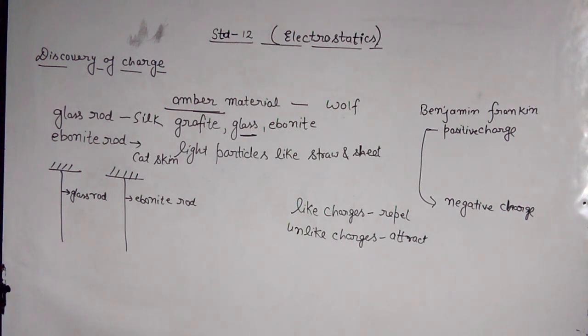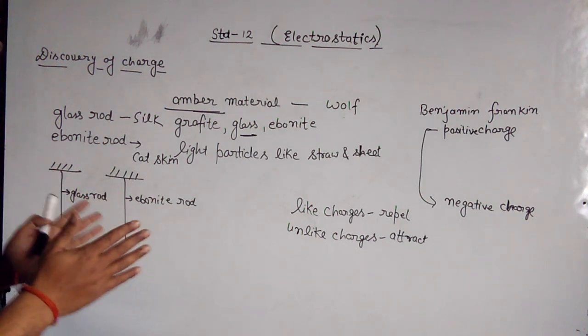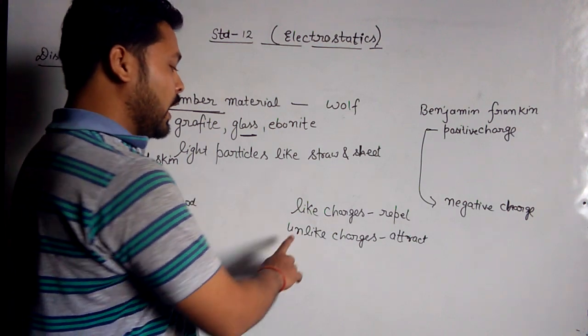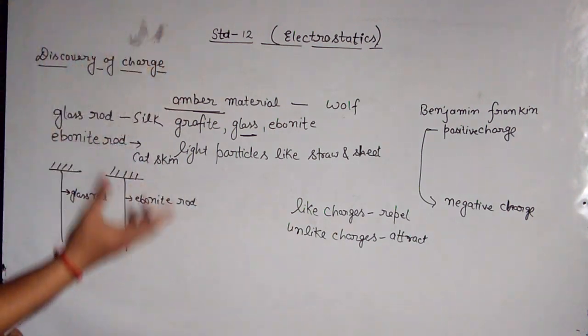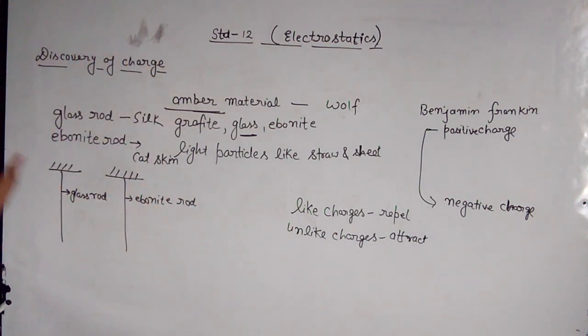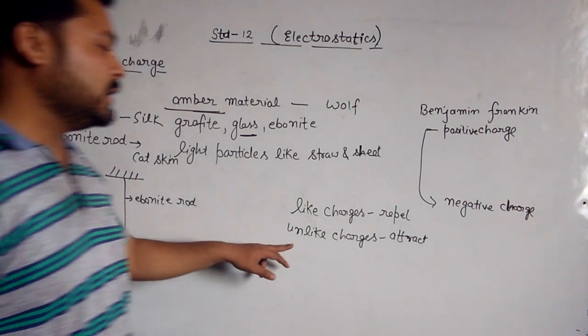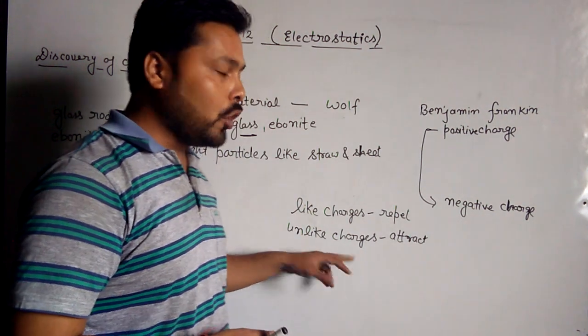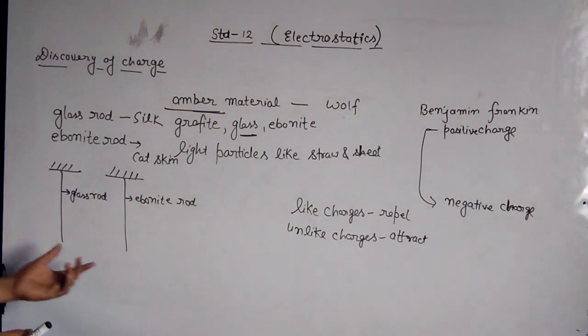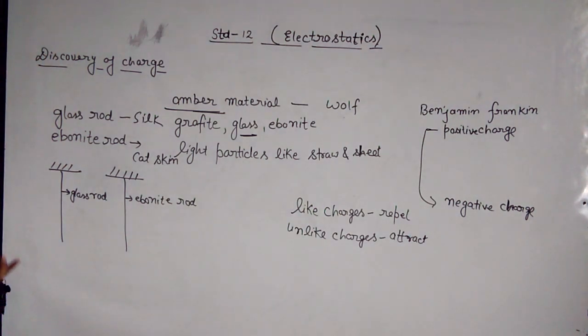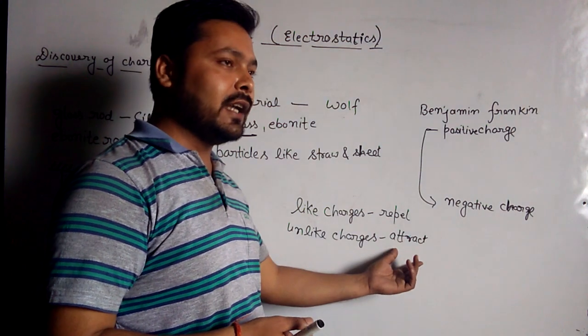So whenever two like charges, both positive or both negative, come close, they will start to repel. Unlike charges means one of them must be positively charged and the other must be negatively charged. So when two unlike charged particles come closer to each other, attraction will arise in that case.